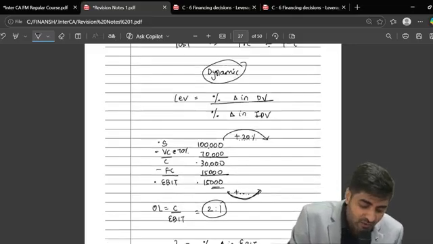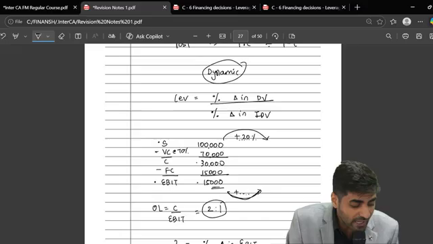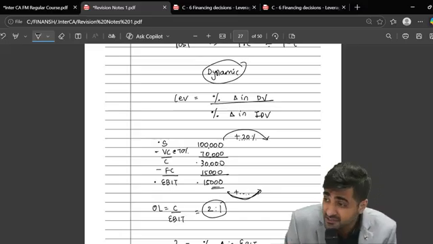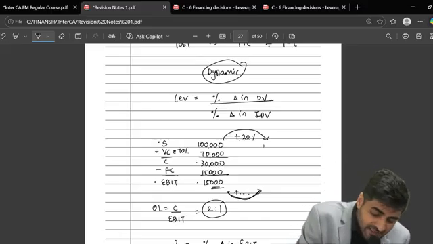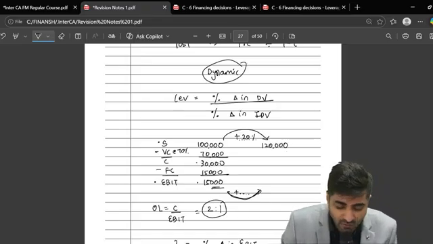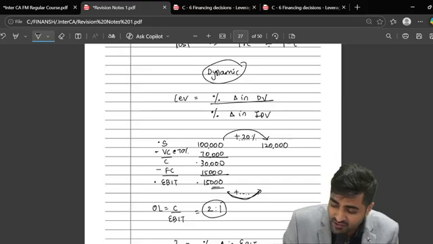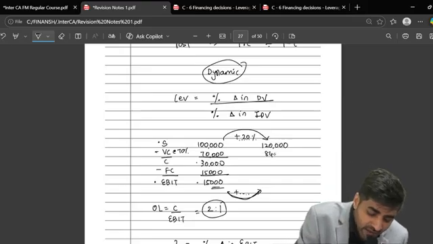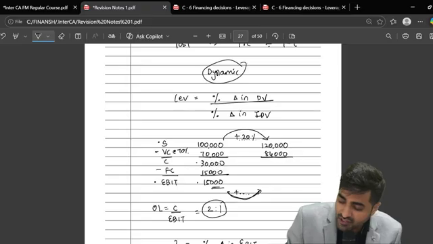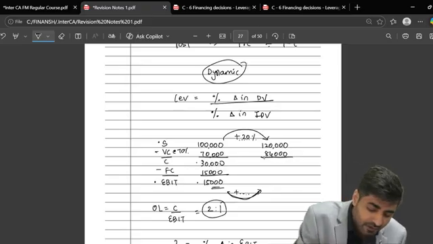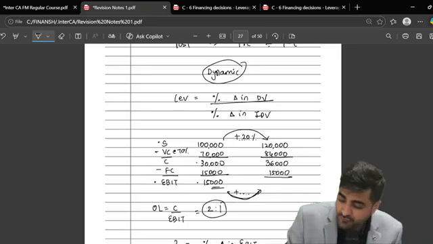So let me check this out. What was my sales earlier, everyone? 1 lakh. How much percentage is my sales increasing? 20%. So can I say this will now become 1 lakh 20,000? Variable cost is 1 lakh 20 into 70%. How much is this going to be? 84,000. What is my contribution going to be? 36,000. What's my fixed cost going to be? 15,000. So from 36,000, if I subtract 15,000, what will I get?